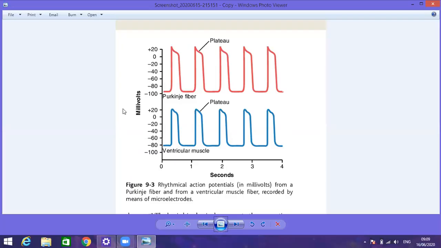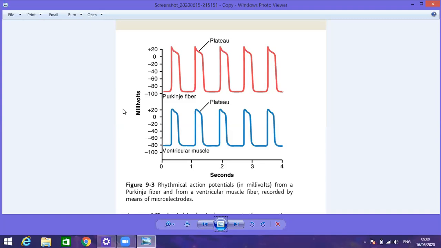So there is efflux of potassium ions, the transfer of potassium ions from the interior towards the exterior. Potassium ions are positive ions, so this is the transfer of positivity from the interior towards the exterior. And once again the membrane reaches its original position, minus 90 mV.